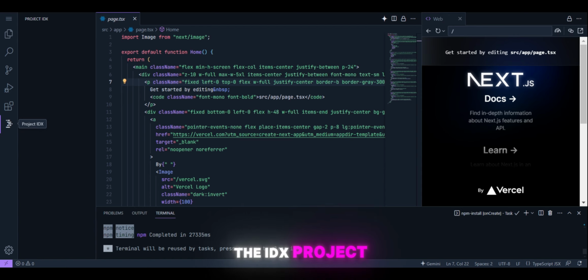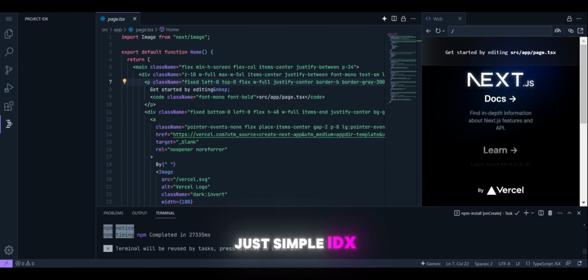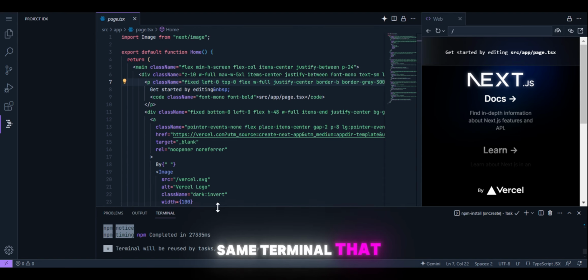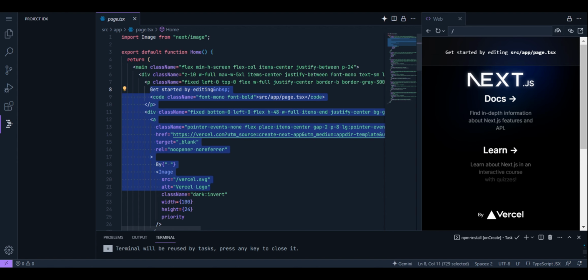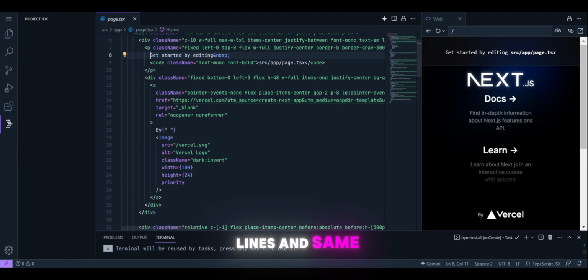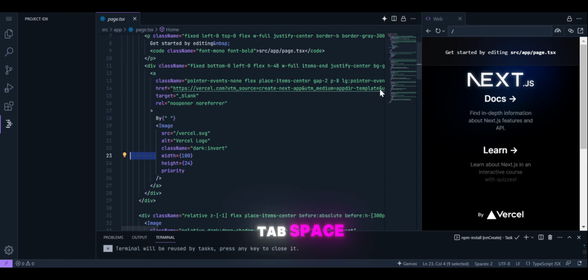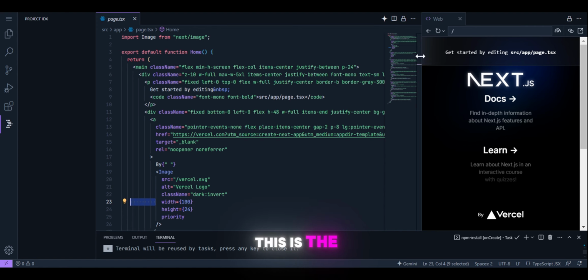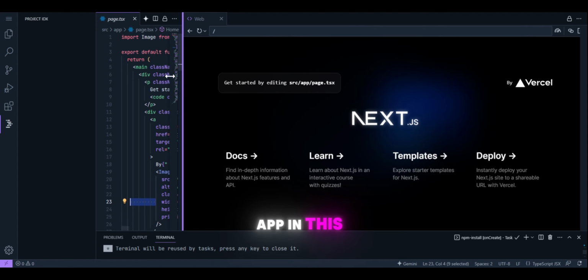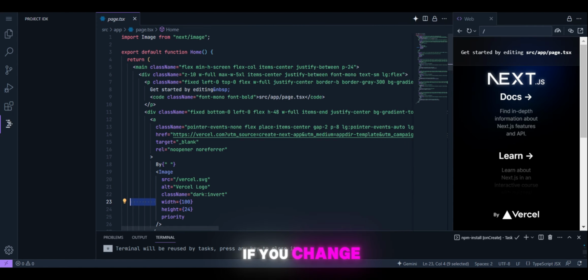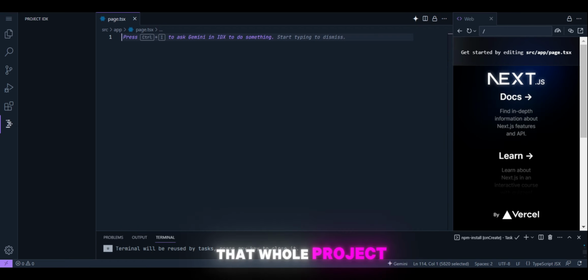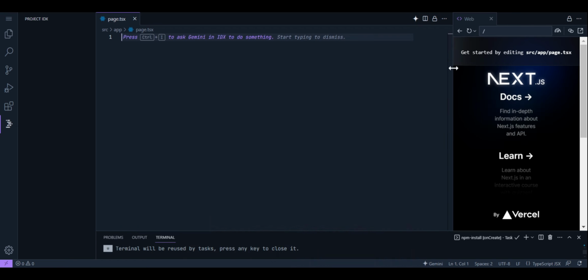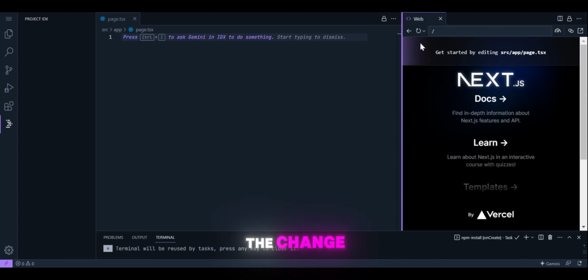That is the IDX project option, which shows simple IDX information. Same terminal that VS Code provides, same line numbers and same tab spacing. And this is the view beside the app. In this, if you change something, like if I change the whole project, you can see the change.